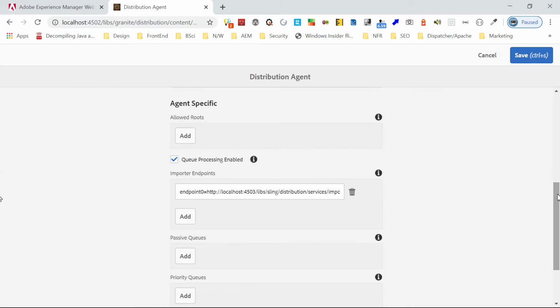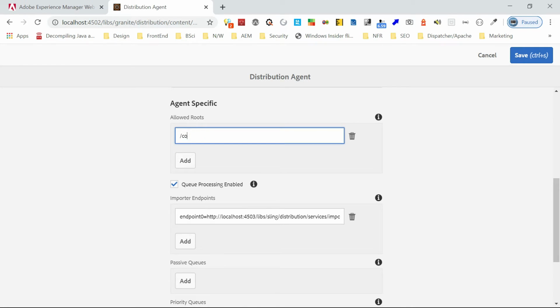Now you can change this allowed routes, so that under which route this syncing or distribution is going to happen. For me, I will say under vRetail. Whatever the change under vRetail, this agent will take care. Queue processing enabled. See here the importer endpoints. So endpoint 0, one publisher now. If you go to the end, you can see the default. So that is the name we defined in the publisher. How many endpoints you want, you can add it here.